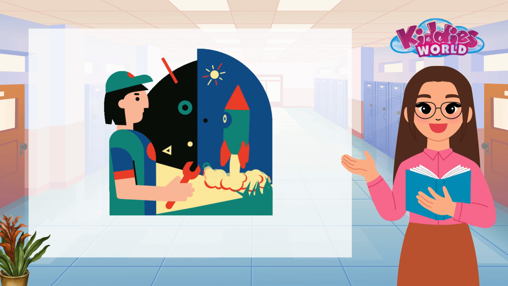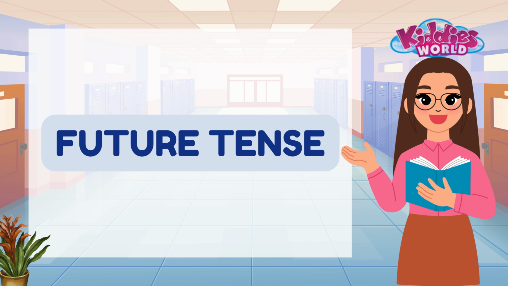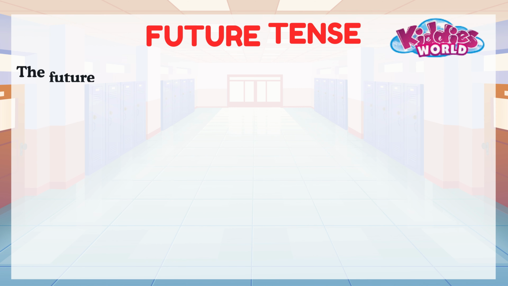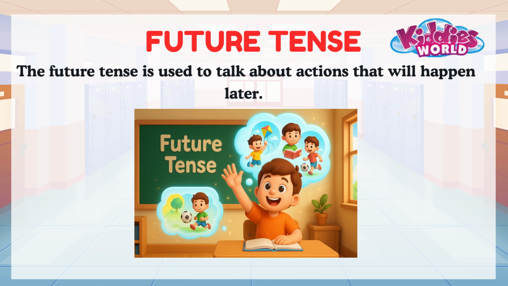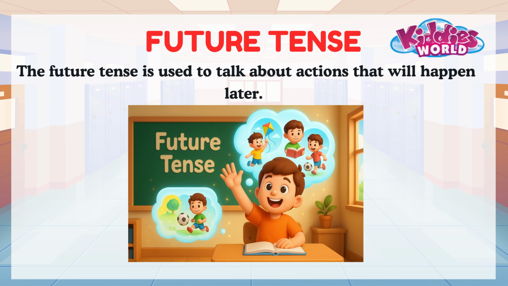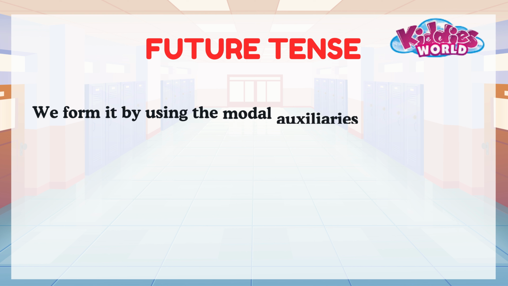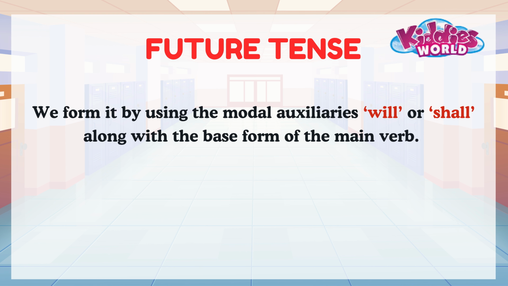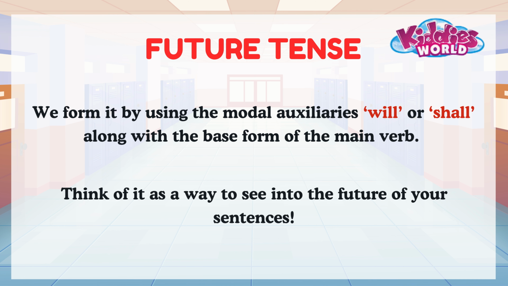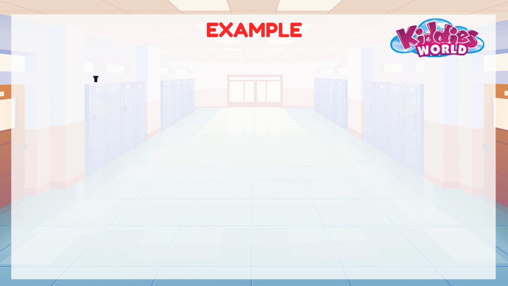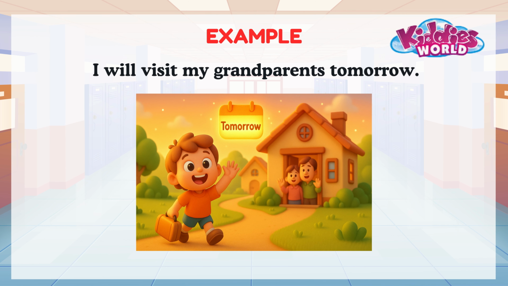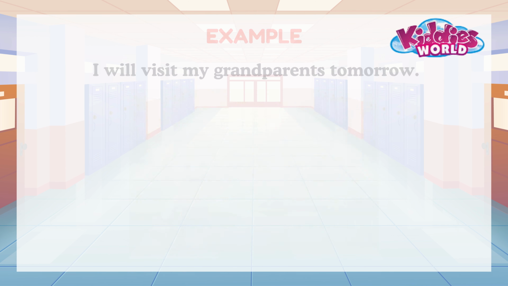Today we're exploring an exciting topic, the future tense. The future tense is used to talk about actions that will happen later. We form it by using the modal auxiliaries will or shall along with the base form of the main verb. Think of it as a way to see into the future of your sentences. For example, I will visit my grandparents tomorrow.